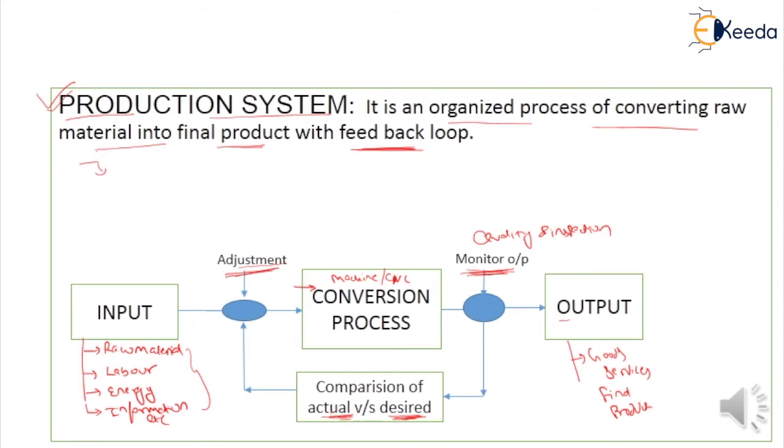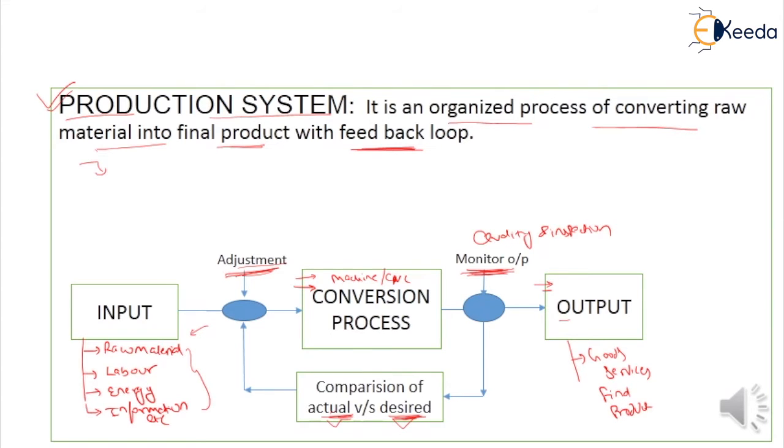At this adjustment loop, some processing is done on this input, further conversion processes take place, and further output comes. But before the dispatching of this output, we go to the monitoring process. In this monitoring process, after adjustment, we can see that there is no difference between the actual and desirable data.